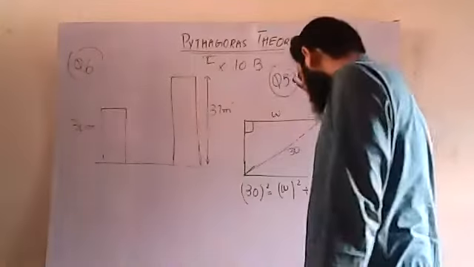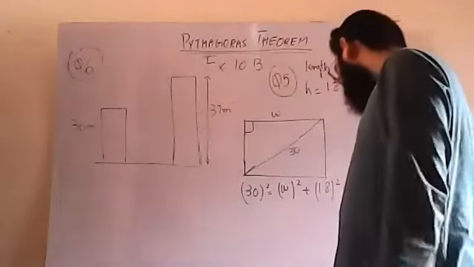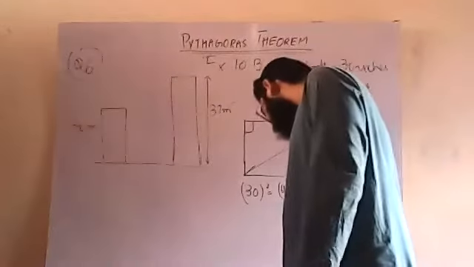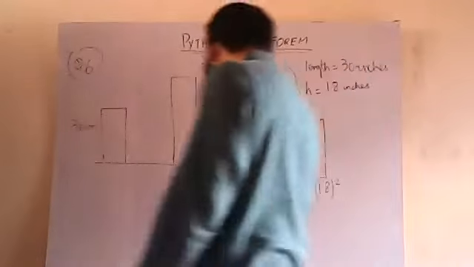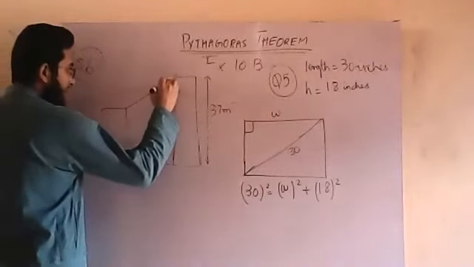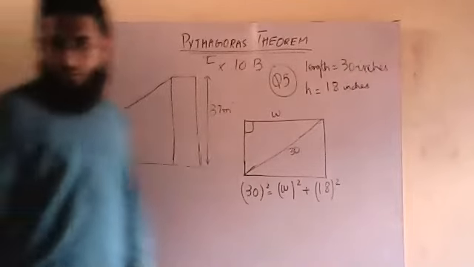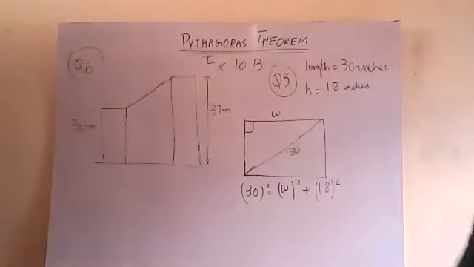Now what he is asking me is that a cable is pulled out of a taut and attached at the top of the taut. This is the cable that they are talking about. They have pulled a cable from one building to the other one.